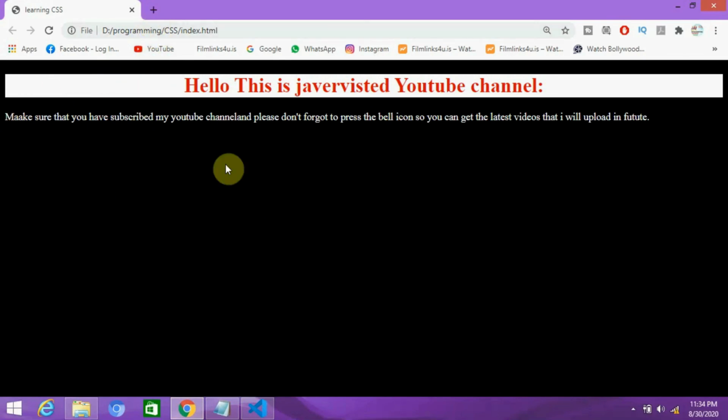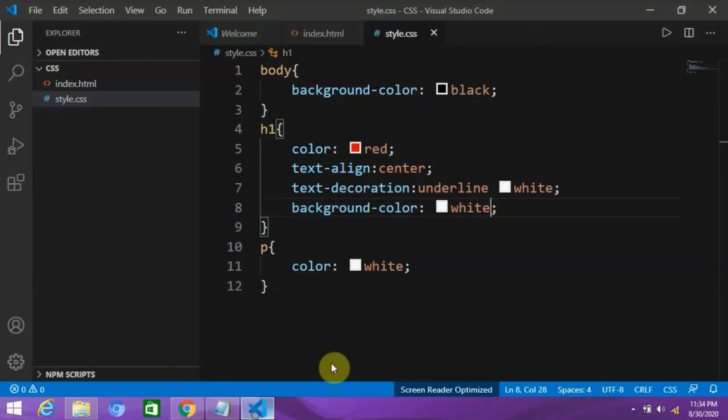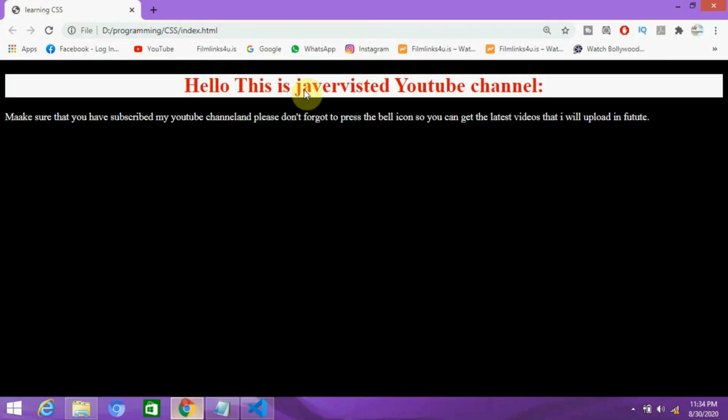Because here we have changed the H1 background, not the whole page. We just changed the background of H1. If you don't want this, then you can simply not use it, but I just use this to show you how things work in CSS. Let me reload this. Okay, it's working fine.